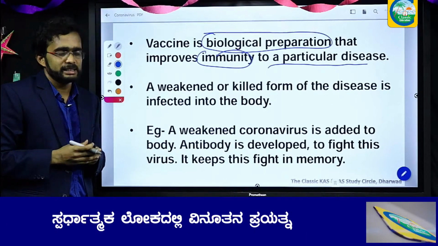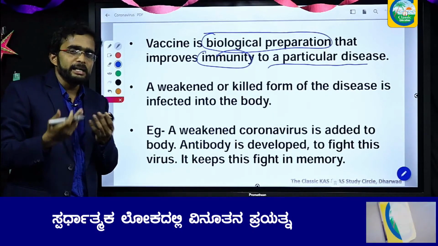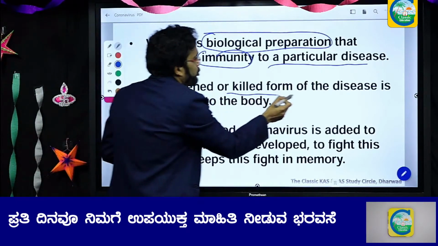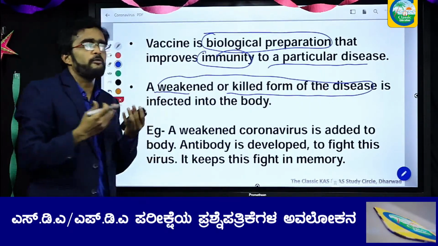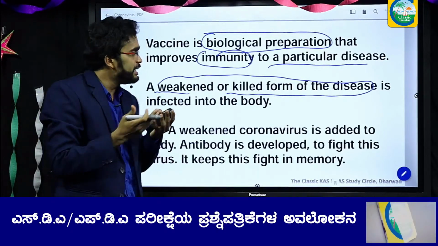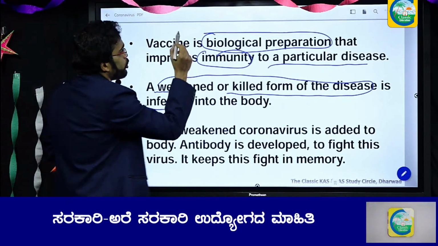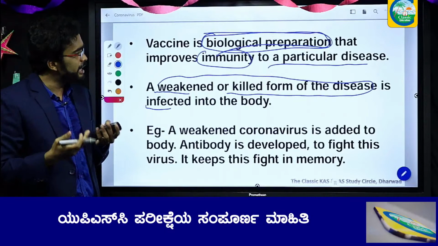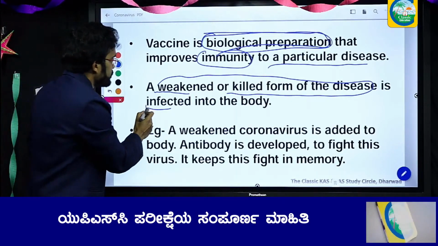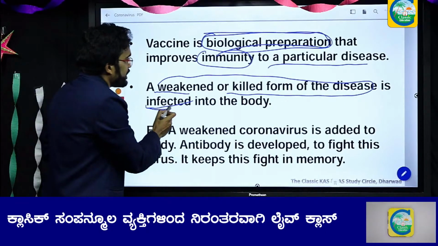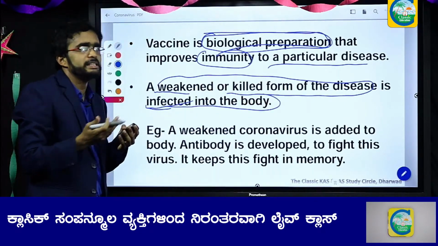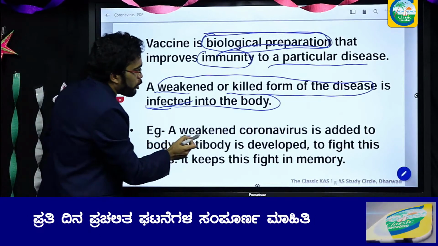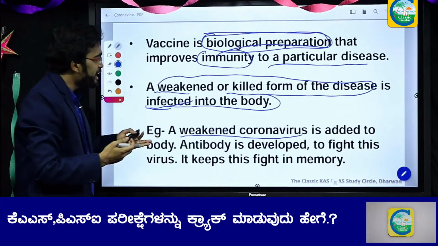So what happens in a vaccine? What is the content of the vaccine? In a vaccine, they will usually use a weakened or killed form of the disease. A weak form of coronavirus, or a weak form of flu, is put in the vaccine. That is why a vaccine is called a biological preparation. This weakened form of the disease is injected into the body. For example, a weakened coronavirus is added to the body.